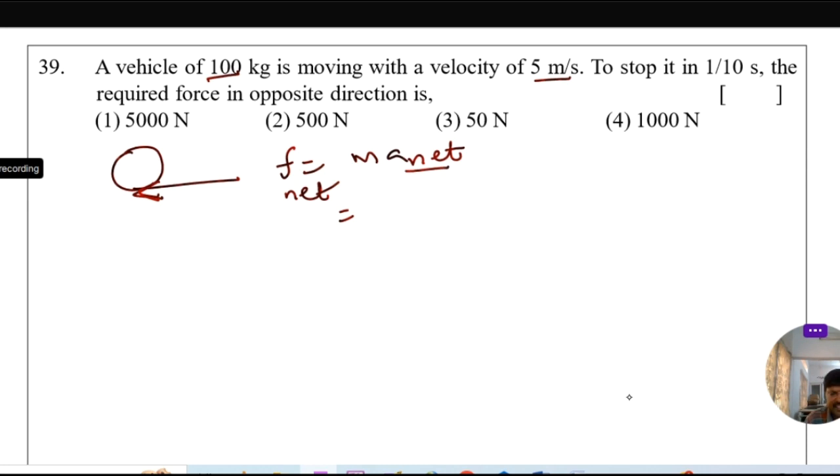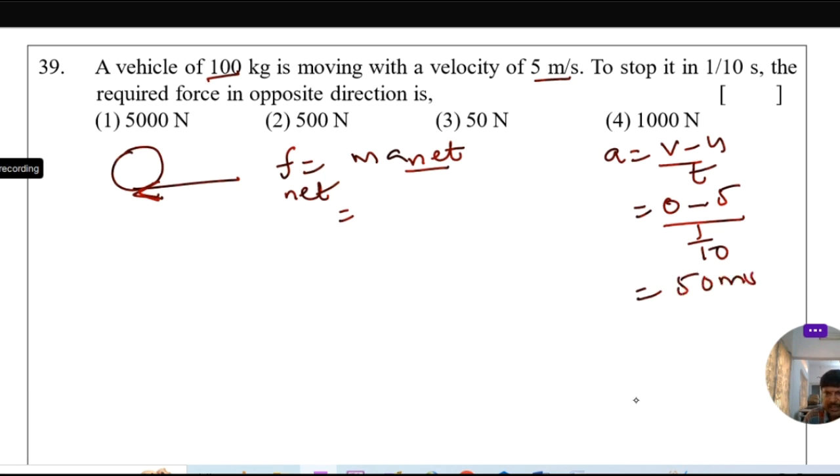So use first equation of motion. From this we can write a equal to change in velocity by time taken. To stop means final velocity becomes 0, u initial velocity is 5, time is 1 by 10. Then 10 comes into numerator, that is 5 into 10, that is 50 meter per second square. Substitute here mass 100 kg into 50 meter per second square, that is equal to 5000 Newton. So 39th, 5000 Newton is the right answer. Option 1 is the right answer.